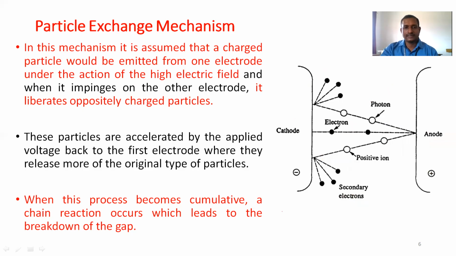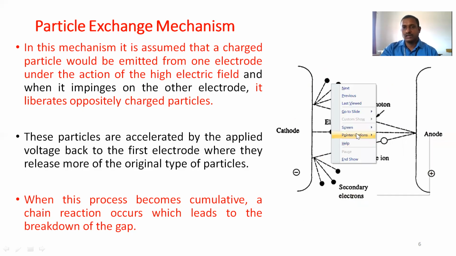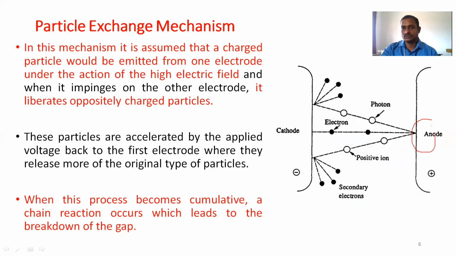These particles are collected by the applied voltage back to the first electrode. After striking the anode, it releases opposite charged particles: a photon will be emitted, and also another particle, a positive ion. These particles move towards the first electrode, that is, towards the cathode across the gap.